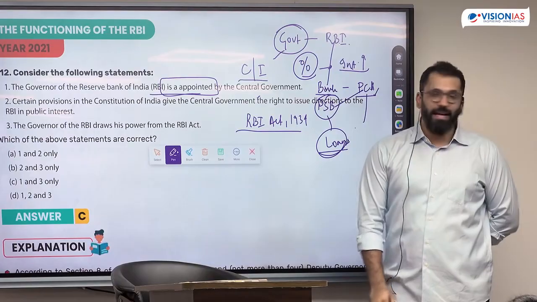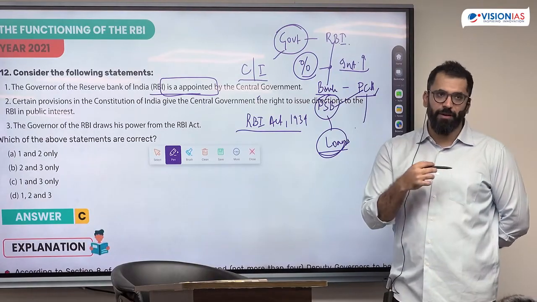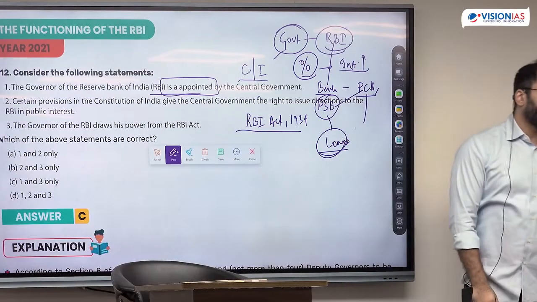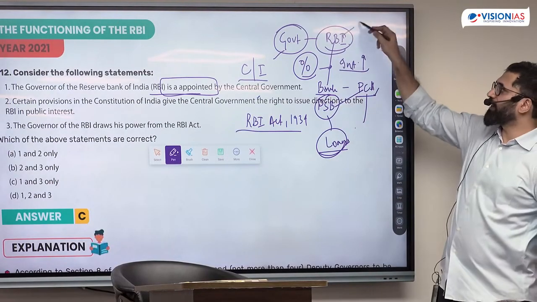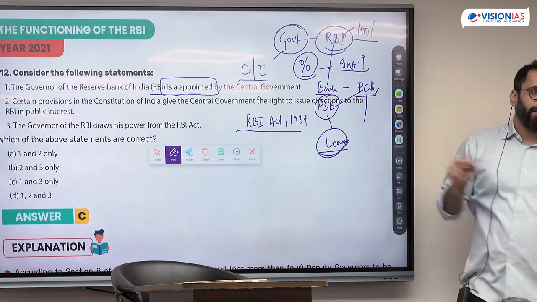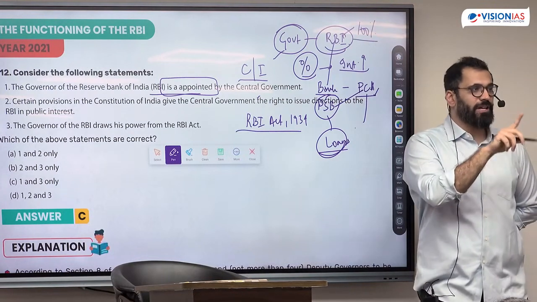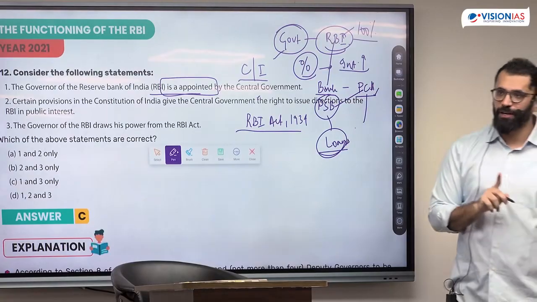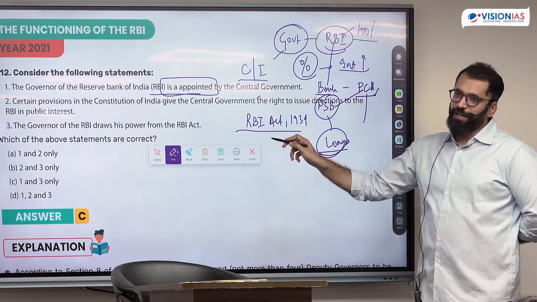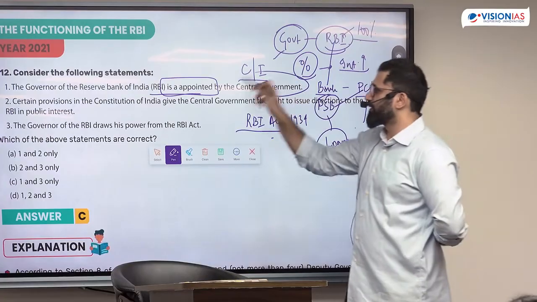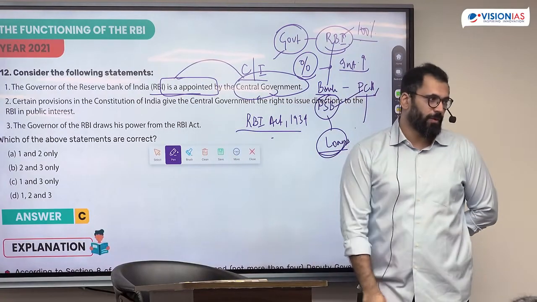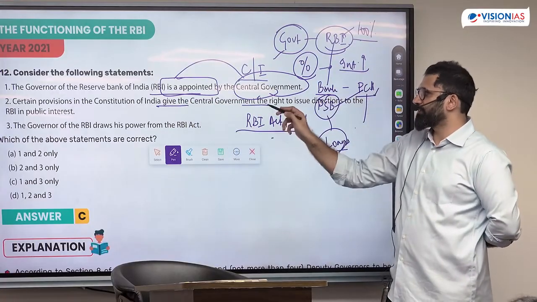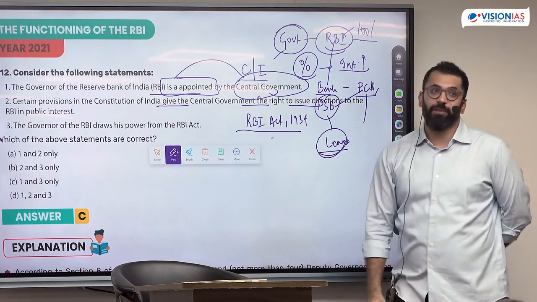A central government act, and all the more why the central government will appoint. Who owns the RBI? How, or when did this happen? In 1949, there was the RBI Nationalization Act where the complete control of RBI was given to the government. So 100% owner, the RBI Act passed by the parliament. The central government is the one which will appoint. Certain provisions give the central government the right to issue directions to the RBI in public interest.